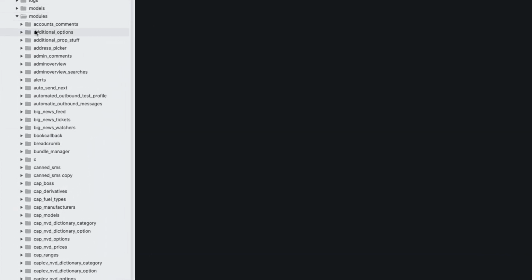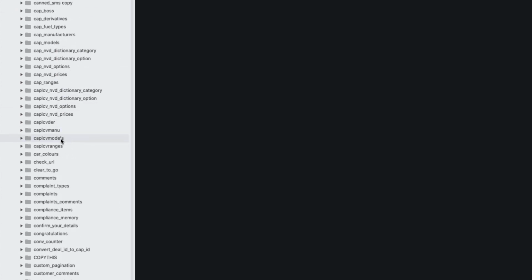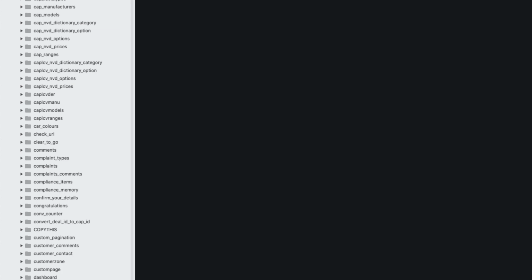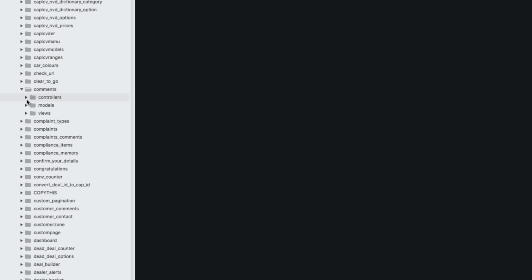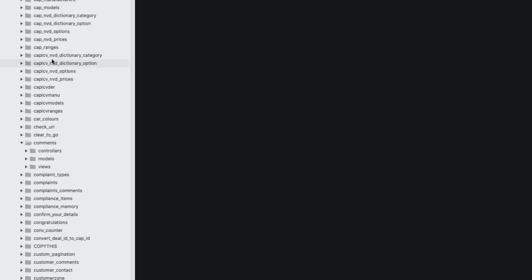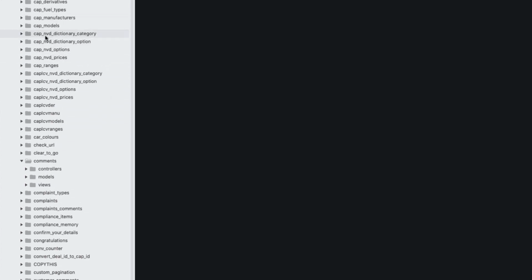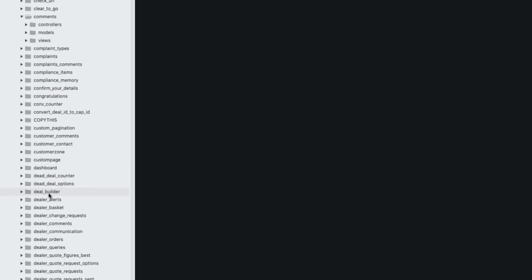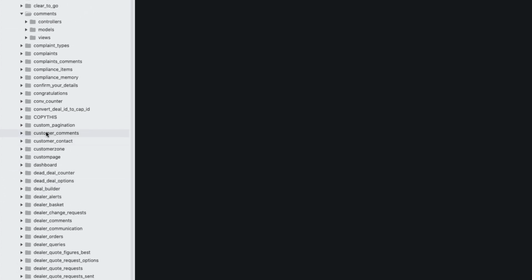Here's an example of HMVC being used in a Codeigniter app. This one is for a call center, and you can see we've got a folder called modules, and inside modules we've got tons and tons of folders here, and each one, if I just take you in, let's say this one, comments, you'll see it's got controllers, models, views, exactly like what I was just showing you there. Let's do dealer orders. So this is for ordering cars from a car dealership.